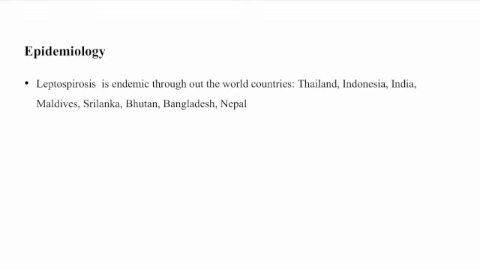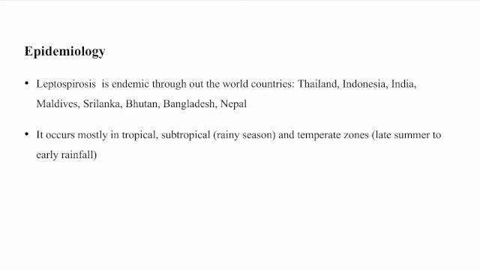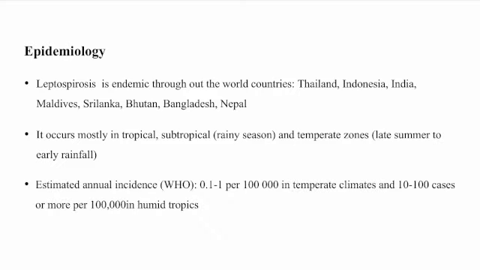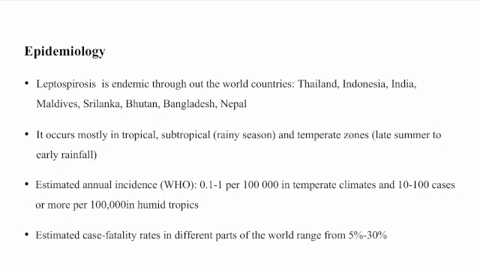So epidemiology. Leptospirosis is endemic throughout the world, in countries like Thailand, Indonesia, India, Maldives, Sri Lanka, Bhutan, Bangladesh, Nepal, etc. It occurs mostly in tropical, subtropical, and temperate zones. This thing we have already discussed in the previous slide. An estimated annual incidence of 0.1 to 1 per 1 lakh in temperate climates and 10 to 100 cases or more per 1 lakh in humid tropics has been described by WHO. The estimated case fatality rates in different parts of the world range from 5 to 30%.